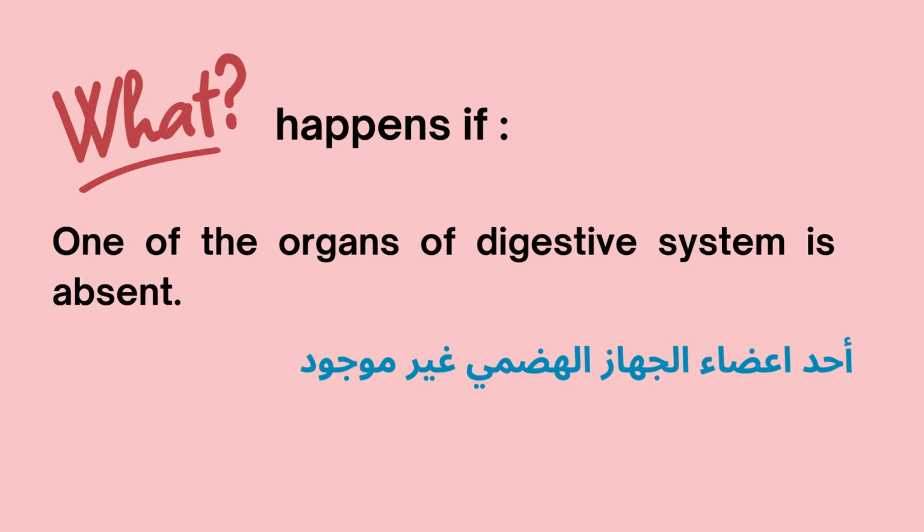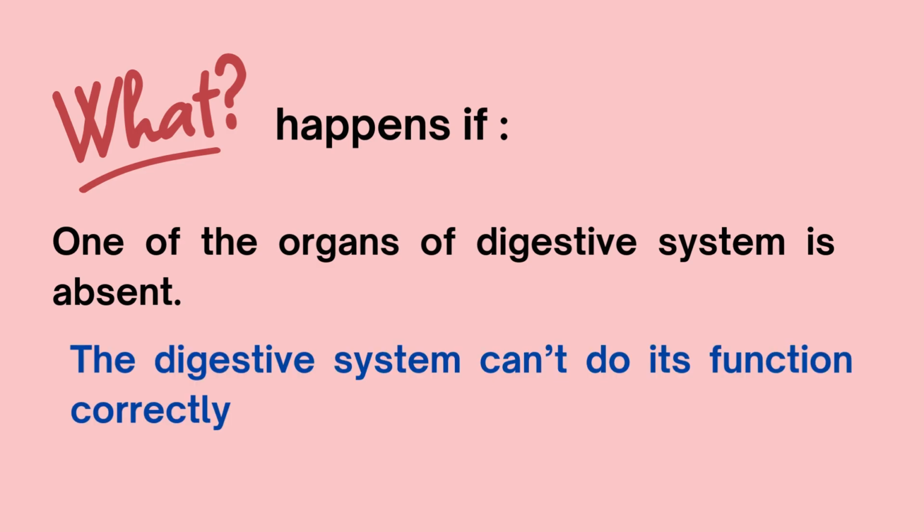So here we have a question: what happens if one of the organs of the digestive system is absent, not found? The digestive system can't do its function correctly, because each organ has its own functions. So if there is an organ that is not found, the digestive system will have a problem, okay?